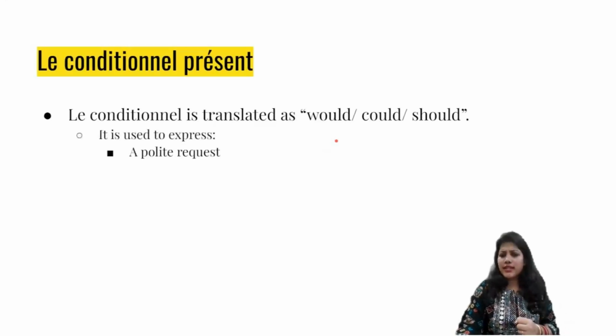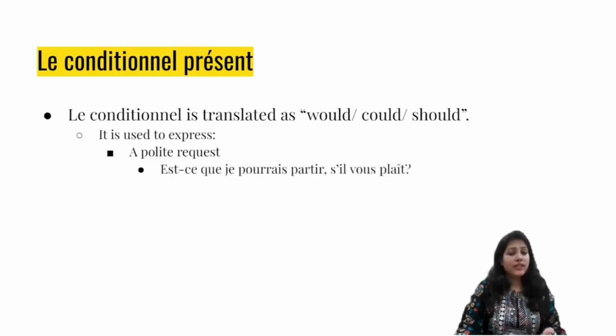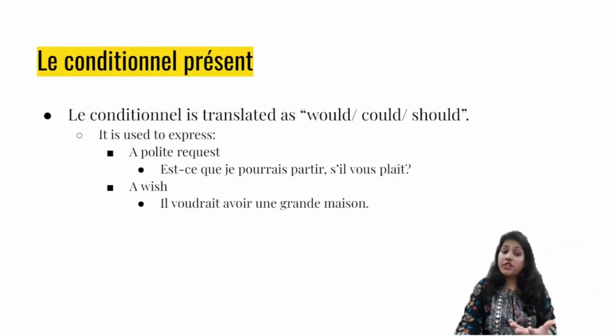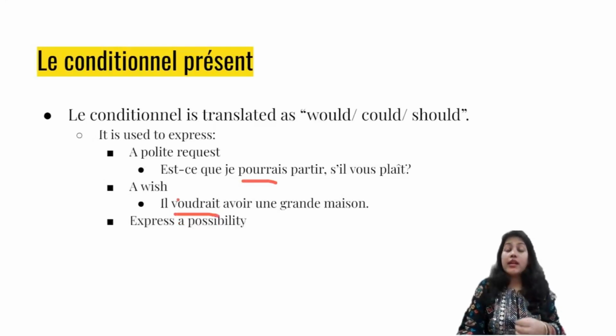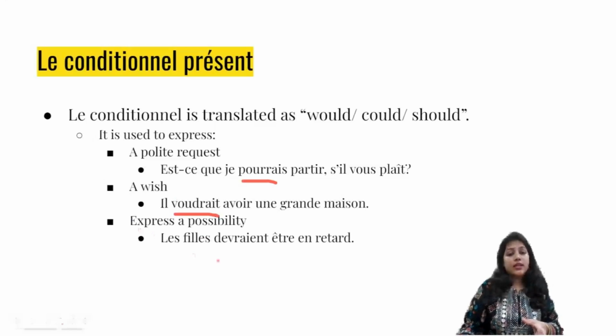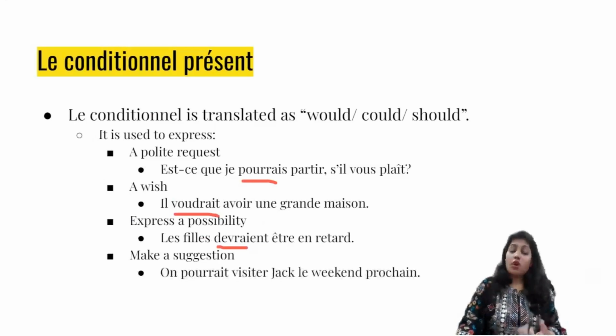अब क्या क्या चीजें एक्सप्रेस करता है कंडीशन? एक पोलाइट रिक्वेस्ट, est-ce que je pourrais partir s'il vous plaît? Could I leave please? A wish, il voudrait avoir une grande maison. He would like to have a big house. Express a possibility, les filles devraient être en retard, so the girls must be late. Like ऐसा मैं assume कर रही हूँ, okay? Make a suggestion. On pourrait visiter Jacques le week-end prochain. We could visit Jack the next week.